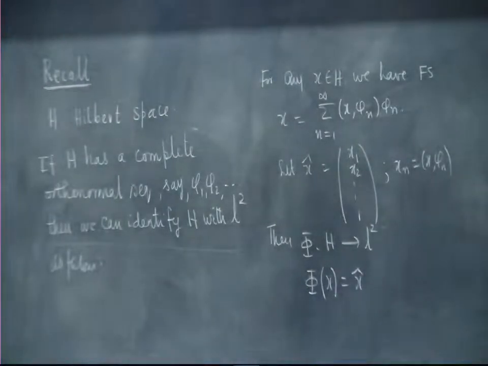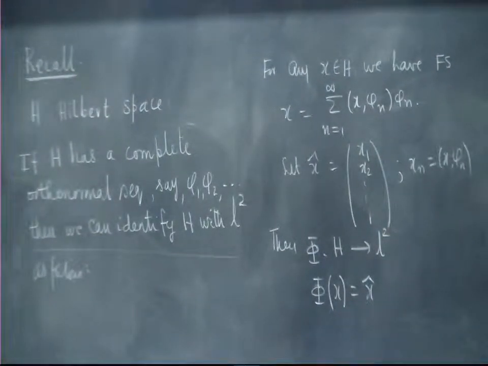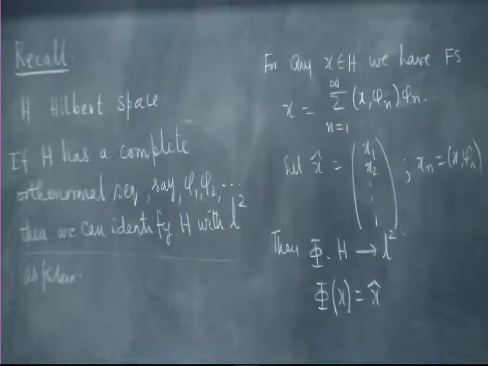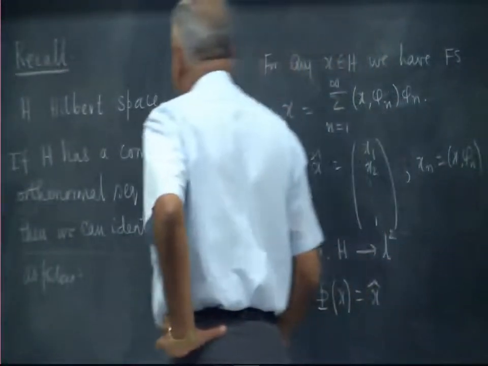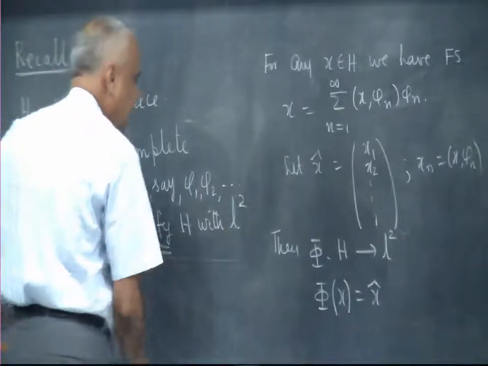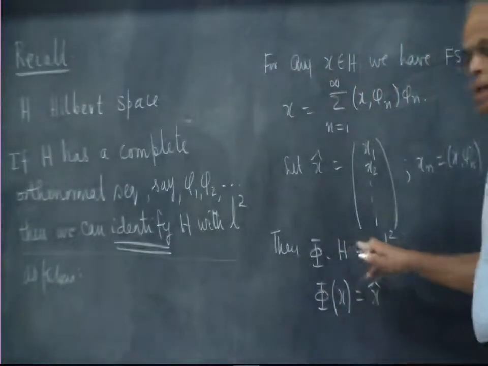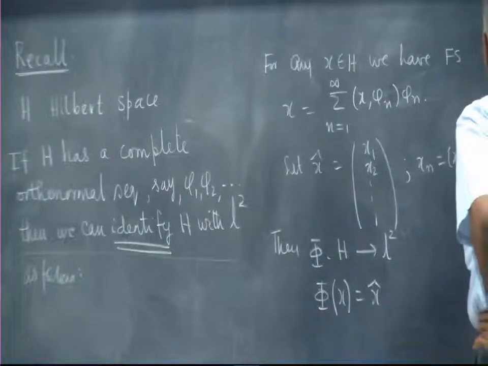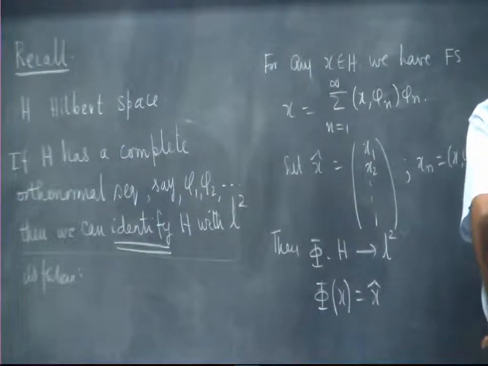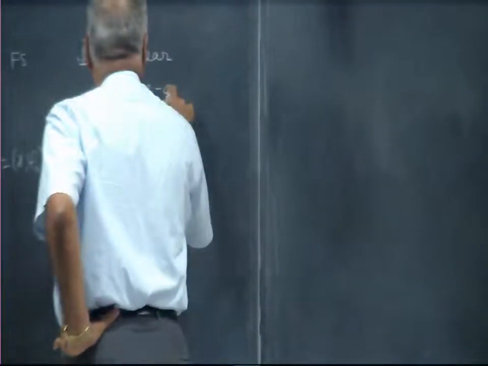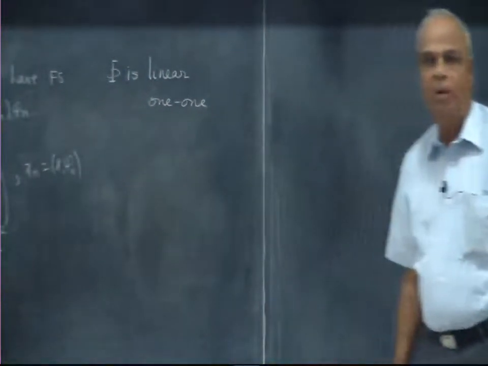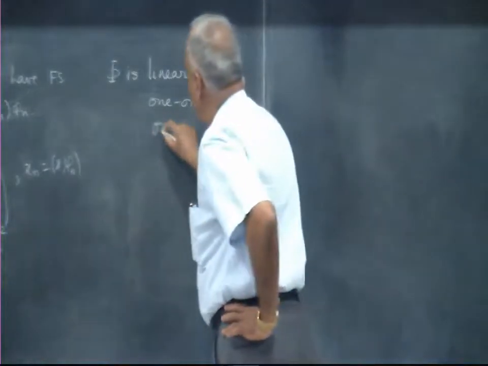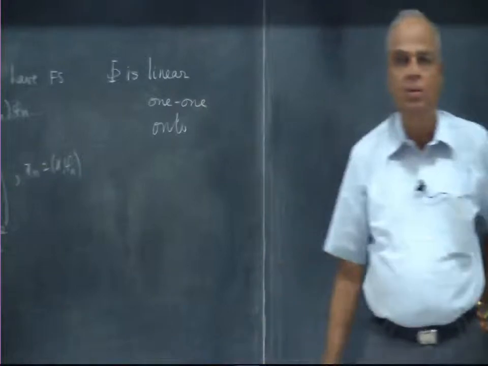So, every vector in an abstract Hilbert space has now been identified with a number sequence which is in L2. When I say identified, what we really mean is that vectors here are identified with vectors there, and this identification is complete in the sense that phi is 1-1 and linear, it preserves superpositions, distinct vectors are identified with distinct vectors, and it is completely exhaustive.